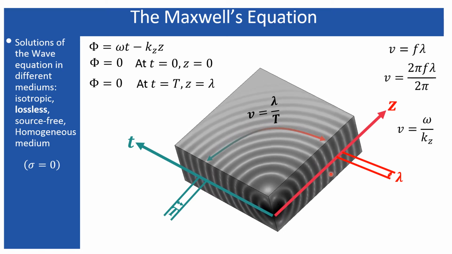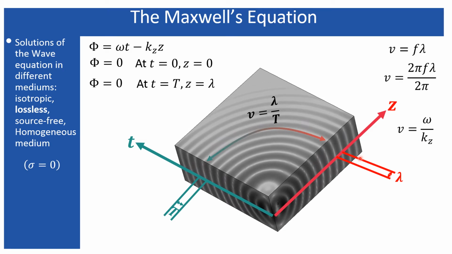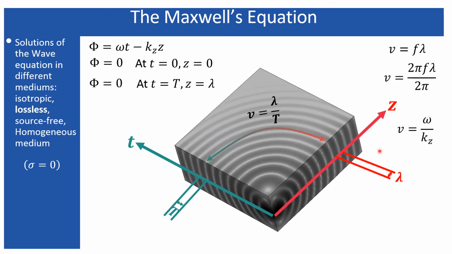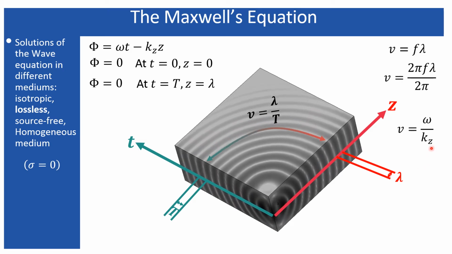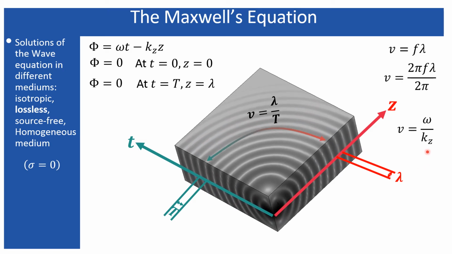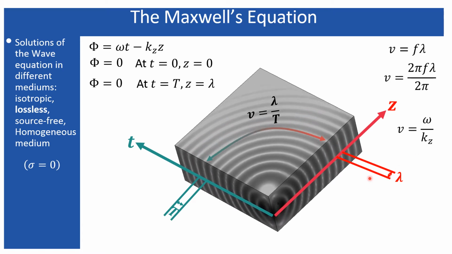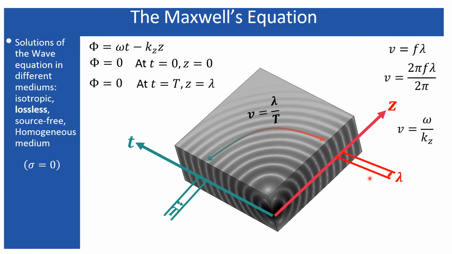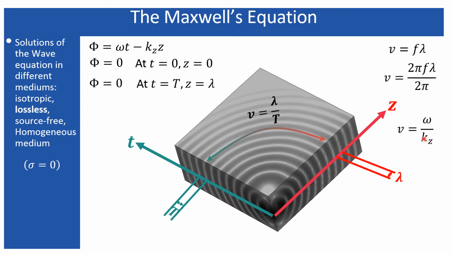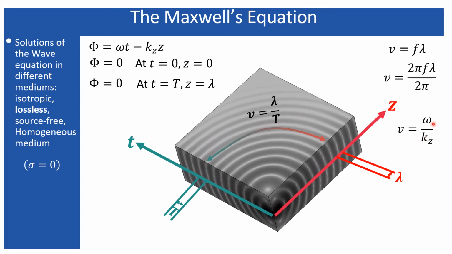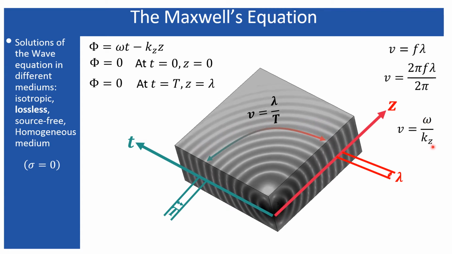Within the z direction, since kz I have considered over here, it is going to represent the number of cycles within the z direction. Similarly, if you consider the x direction, the wave is propagating along the x direction, so kx should appear, and that will represent the number of cycles along the x direction. Similarly, ky will represent the number of cycles along the y direction. Therefore, kz represents the spatial frequency, while omega represents the temporal frequency. Temporal means related with the time, spatial means related with the space.